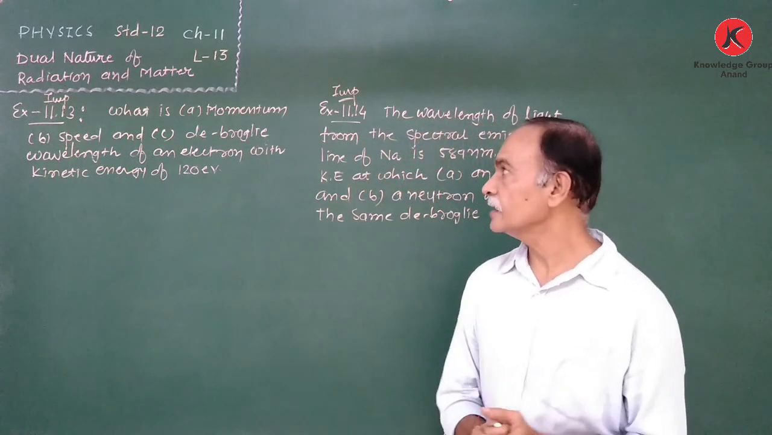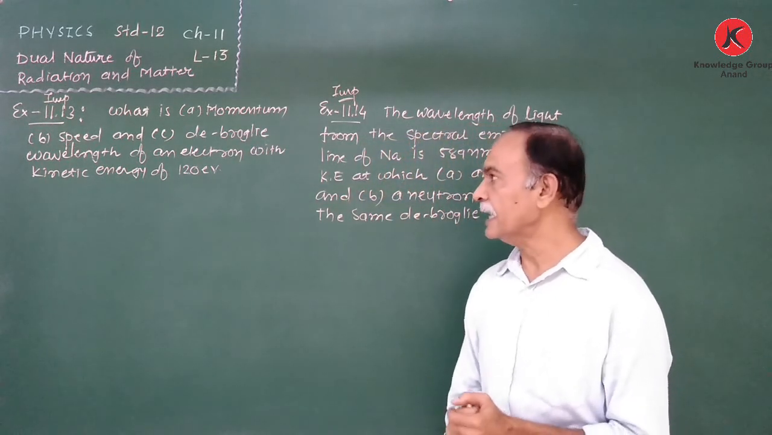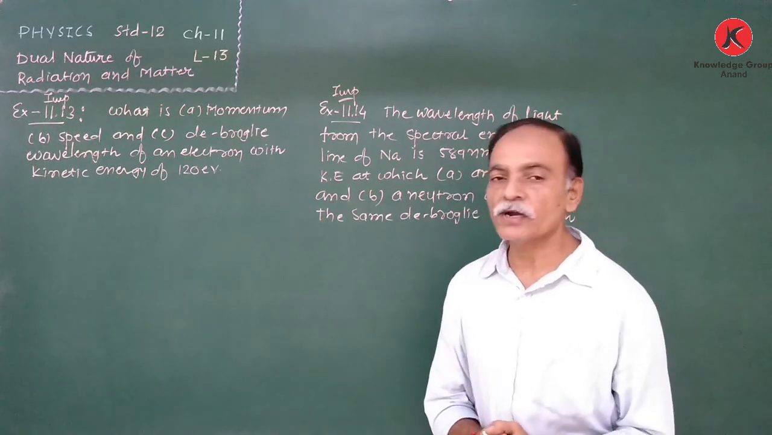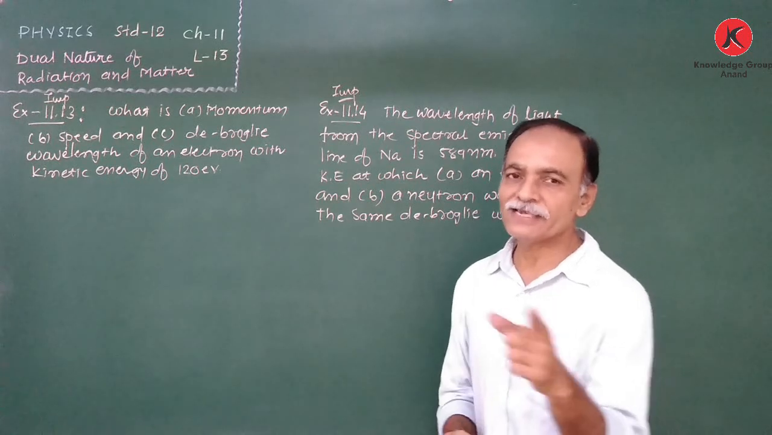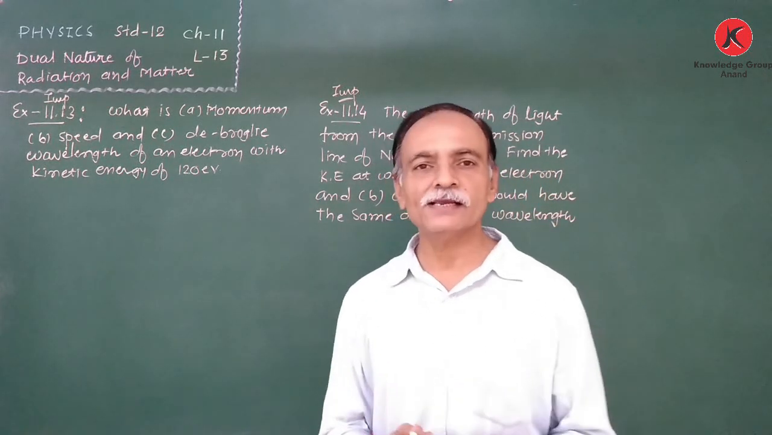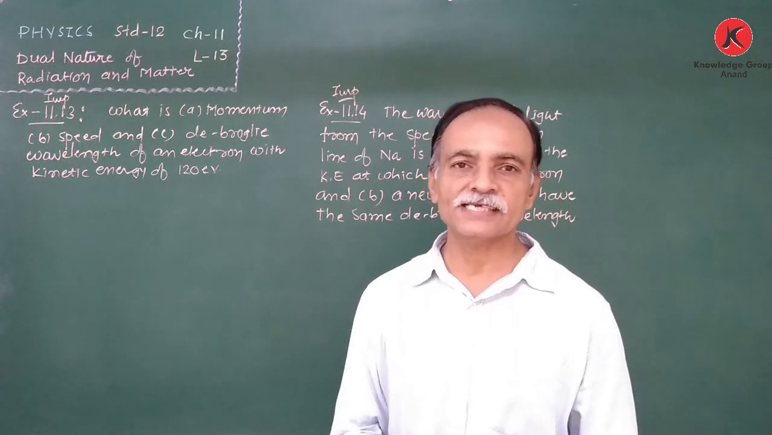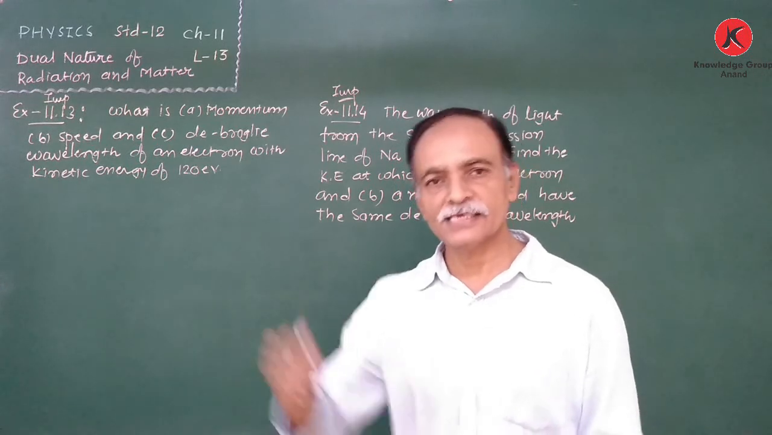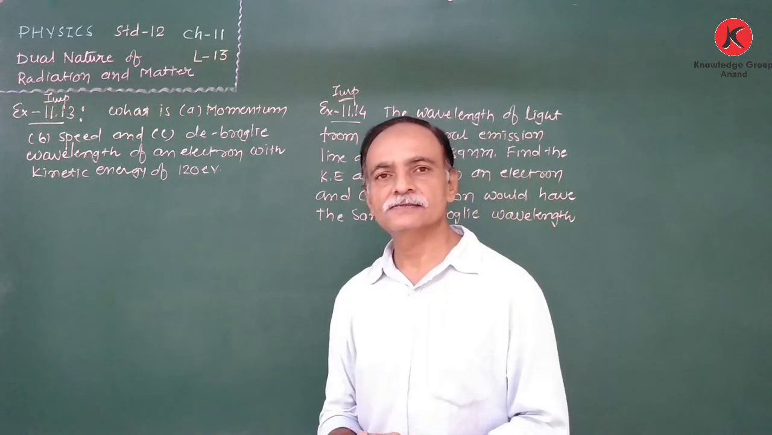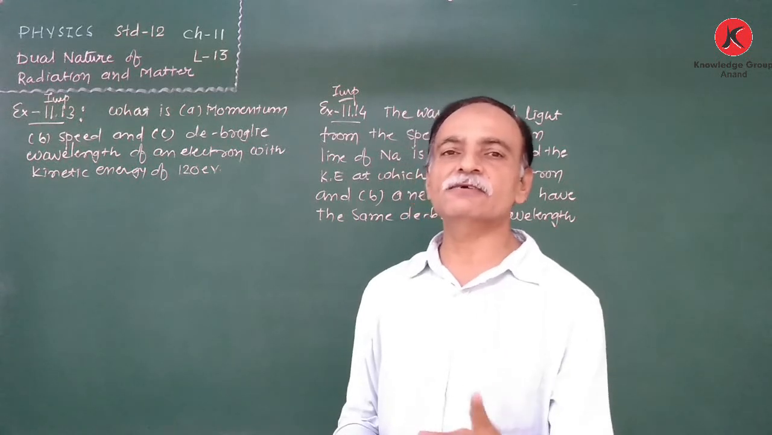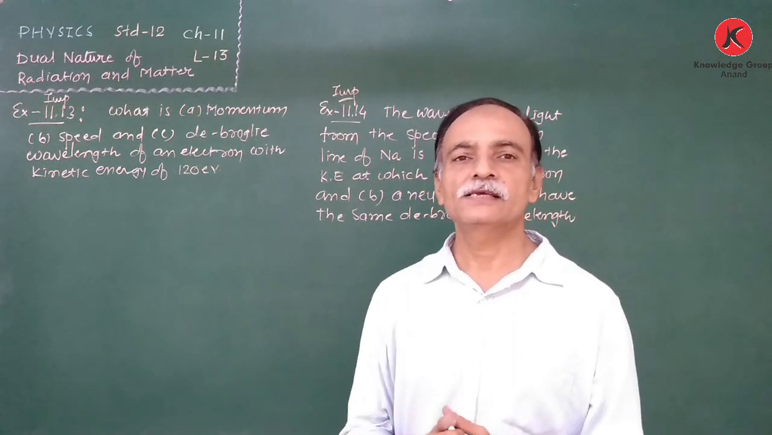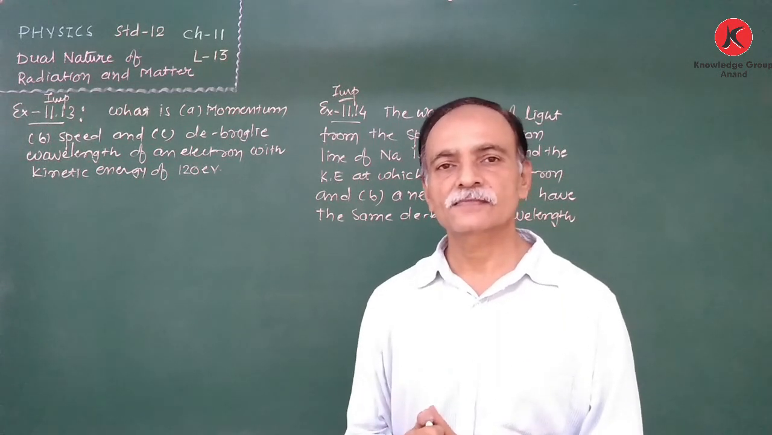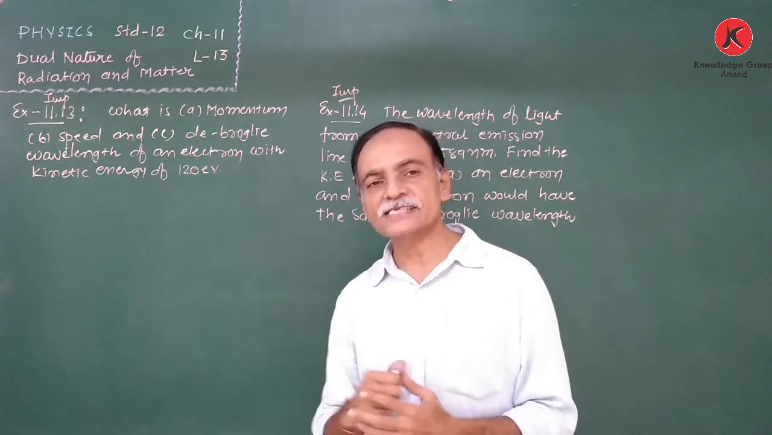Now 11.13. What is the momentum, speed and de Broglie wavelength of an electron with kinetic energy of 120 electron volt? We already discussed this type of numerical, but at that time the accelerating voltage was given. We first find out the kinetic energy, and the remaining part is the same as this. The kinetic energy K is equal to e into V, that means the charge of an electron into the accelerating voltage. Right? So here the kinetic energy is directly given.